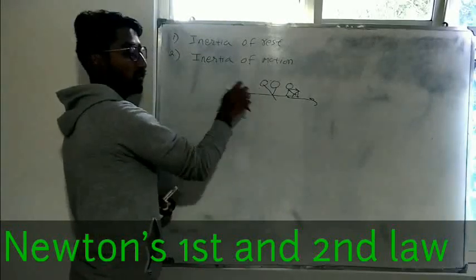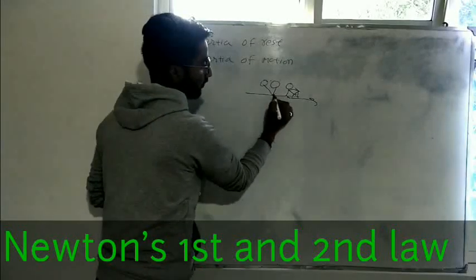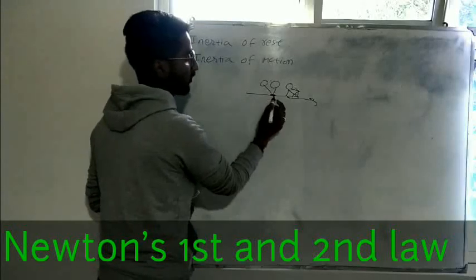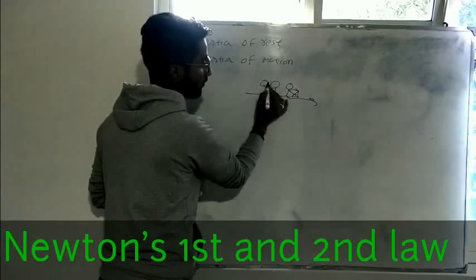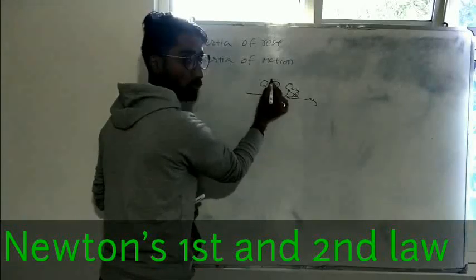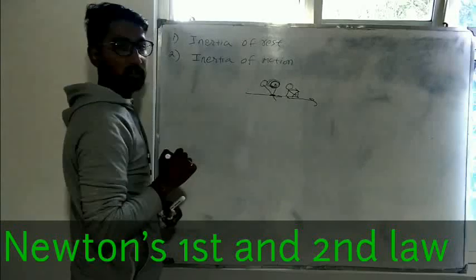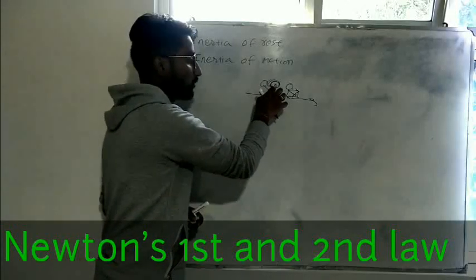When he rides the bike, this person will move backwards like this. The reason is the lower portion of the body will be attached to the seat, so it will move along with the bike. But this upper portion is unaware of the motion. It will try to remain in the state of rest.